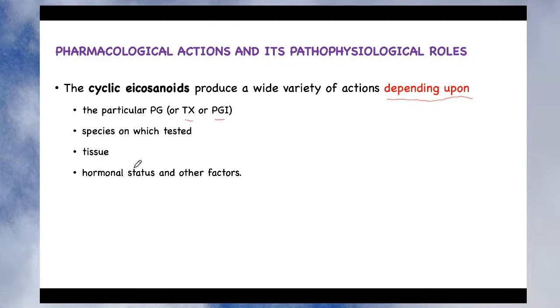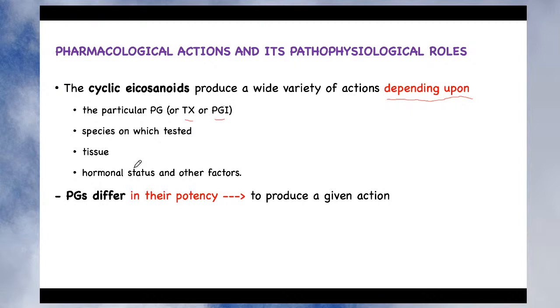Any disease, like diabetes, or physiological condition, like pregnancy, which changes the hormonal status will also change the pharmacological action of the cyclic eicosanoids, and we'll see this in detail when we study the effect of drugs on the uterus. So these are all the factors which affect the pharmacological action of the cyclic eicosanoids.